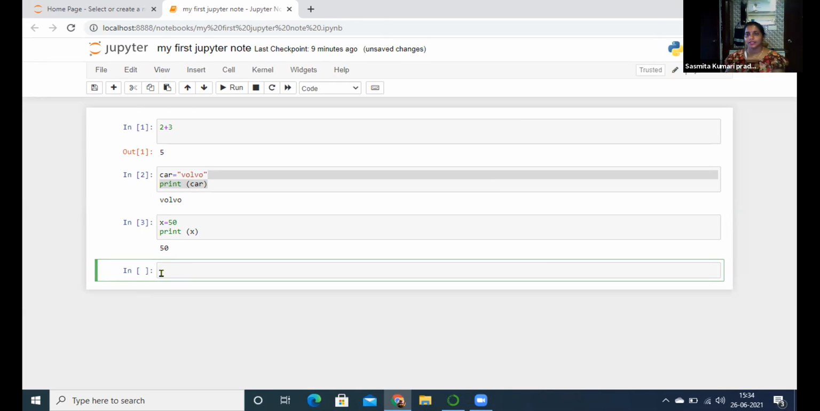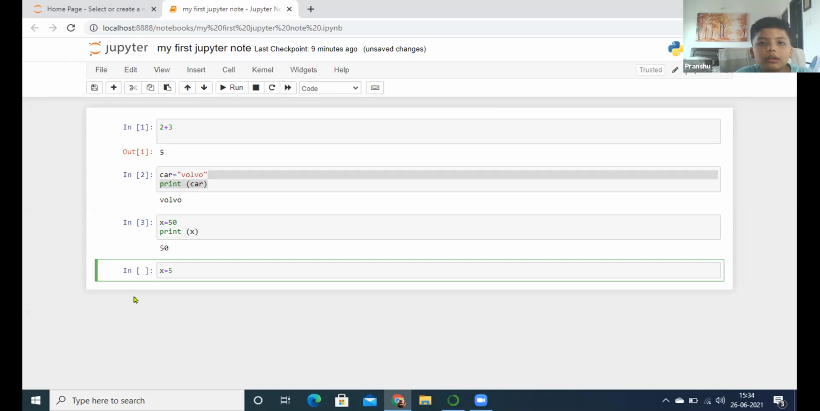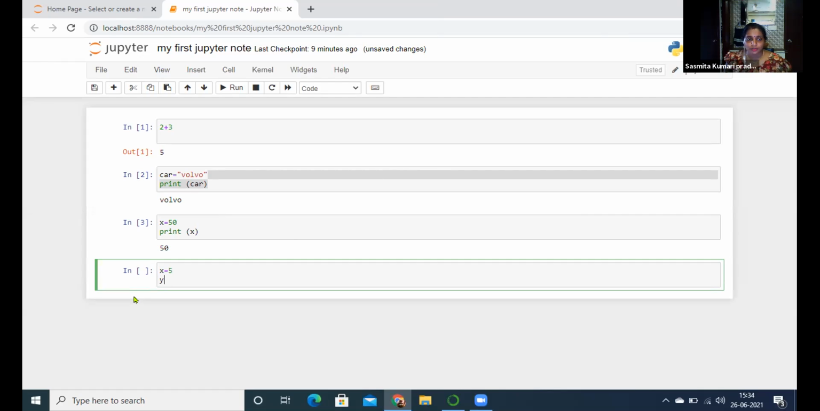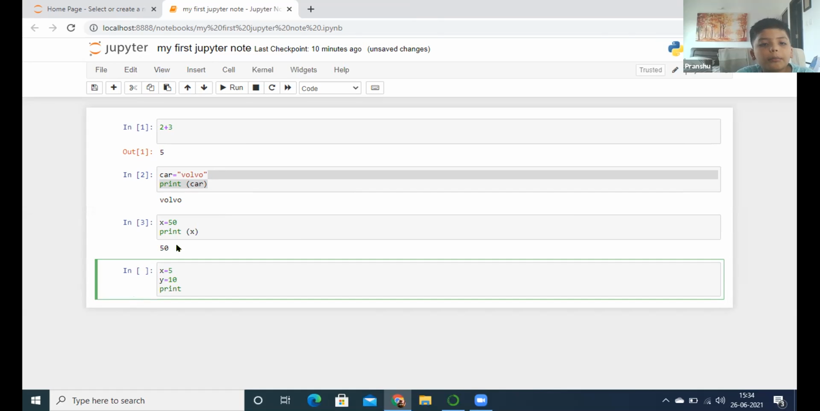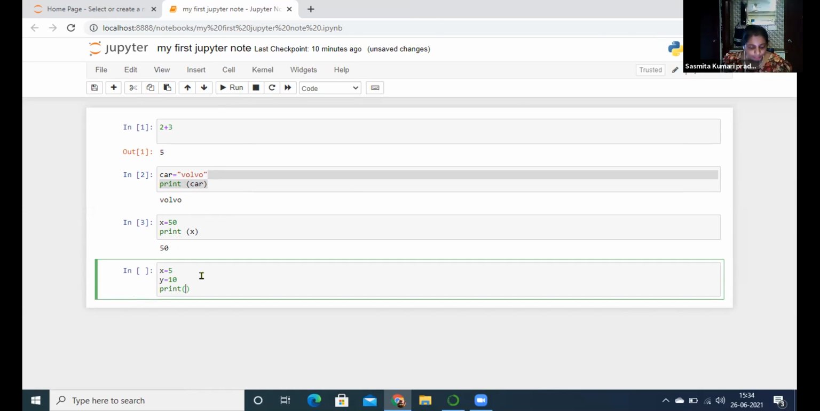What will he write? X equal to 5. Enter. Y equal to 10. Enter. Print, bracket, X plus Y. Very good.